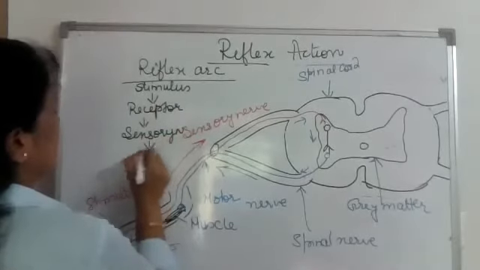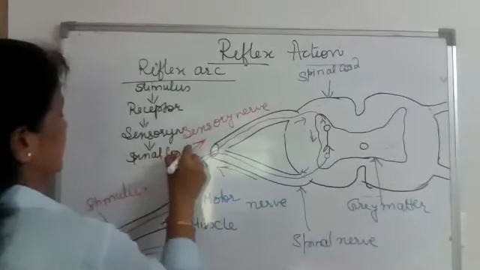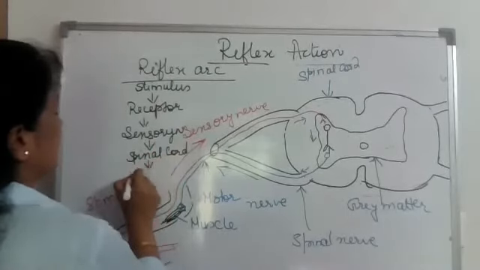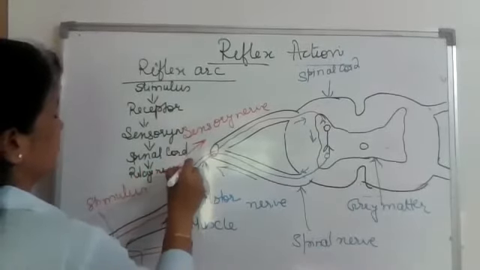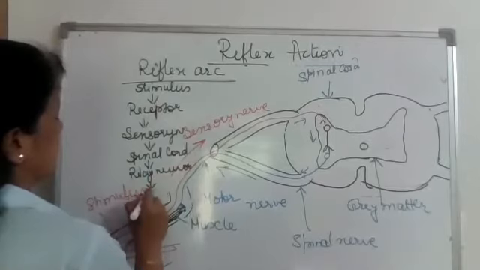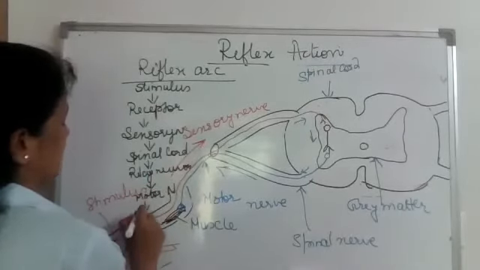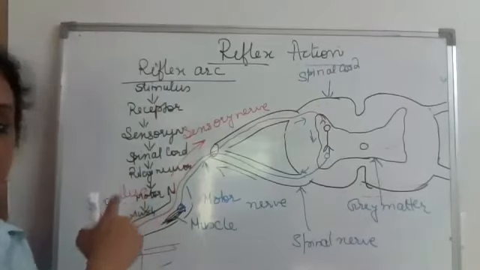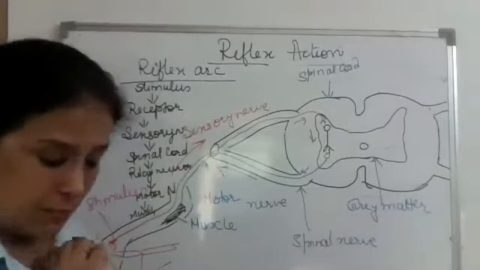Then spinal cord, then relay neuron, then motor nerve, and at last muscle. So this is the flow diagram that is showing the path of the impulse.